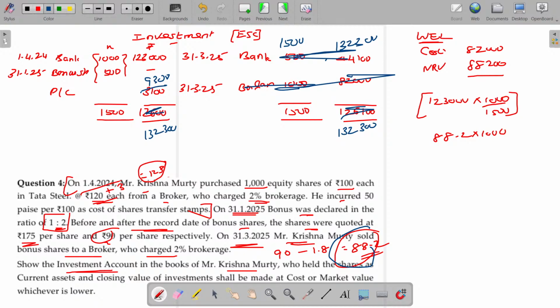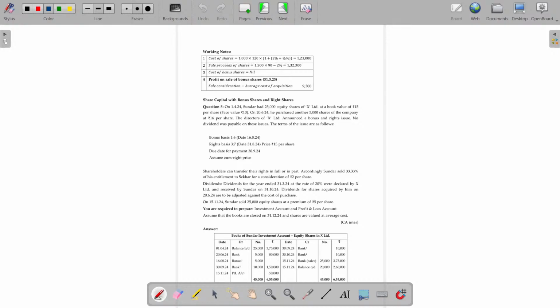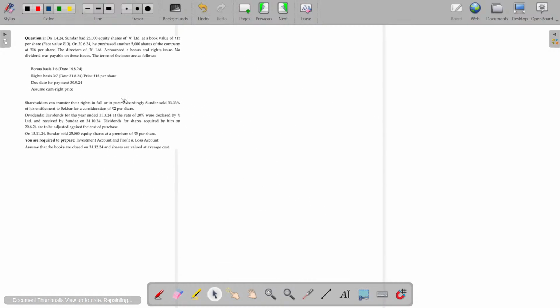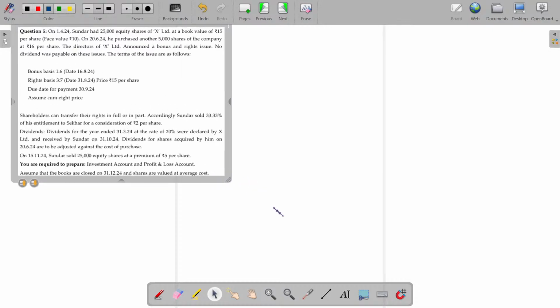Now let's move on to the next comprehensive illustration, where we have bonus shares and right shares, and we calculate in detail. Let's go to the next illustration, question number 5, one of the comprehensive illustrations. This one is also available in your study material.